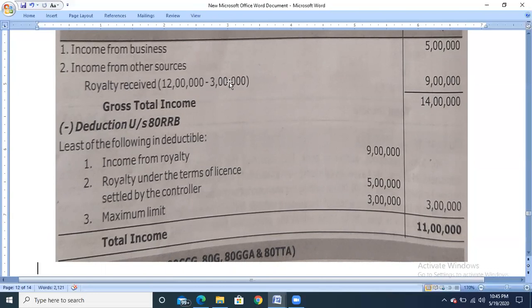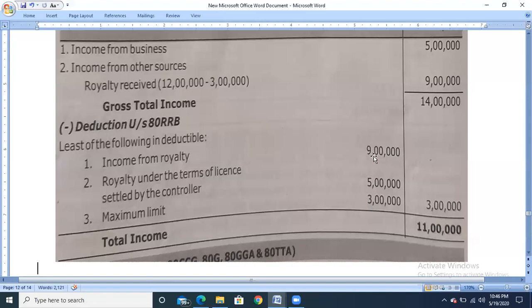Now from the gross total income, we need to claim the deduction under section 80RRB. Be careful when you are claiming 80RRB, the least of the following has to be deducted. What is the least of the following amounts? The first is income from royalty. Most students will get confused, as the actual royalty received is 12 lakh, but how much actual income from royalty do we need to calculate? We have received 12 lakh, but we have expended rupees 3 lakh. So the remaining part, that is 9 lakh, is the profit from the royalty.